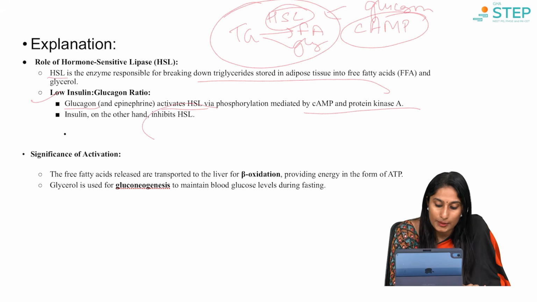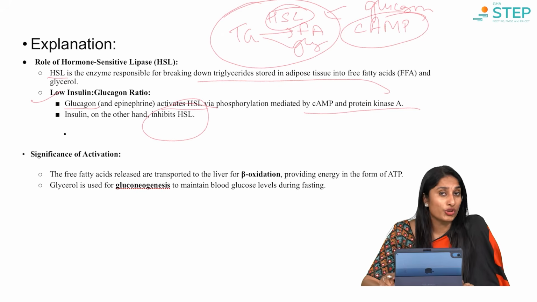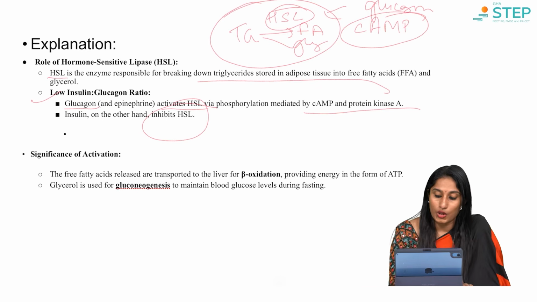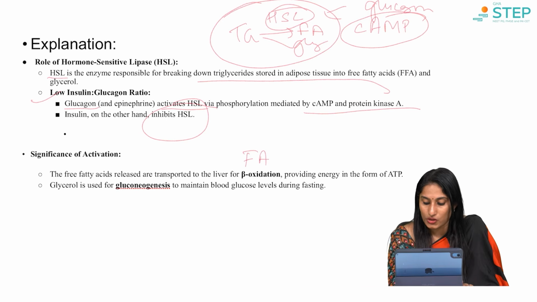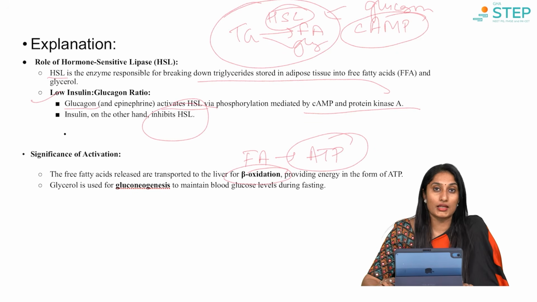Insulin will inhibit hormone sensitive lipase. Why should this happen in a catabolic condition? When you are in a state of fasting, not a well-fed state, we need fatty acids to give us ATP. So, fatty acids will give us ATP via beta oxidation.